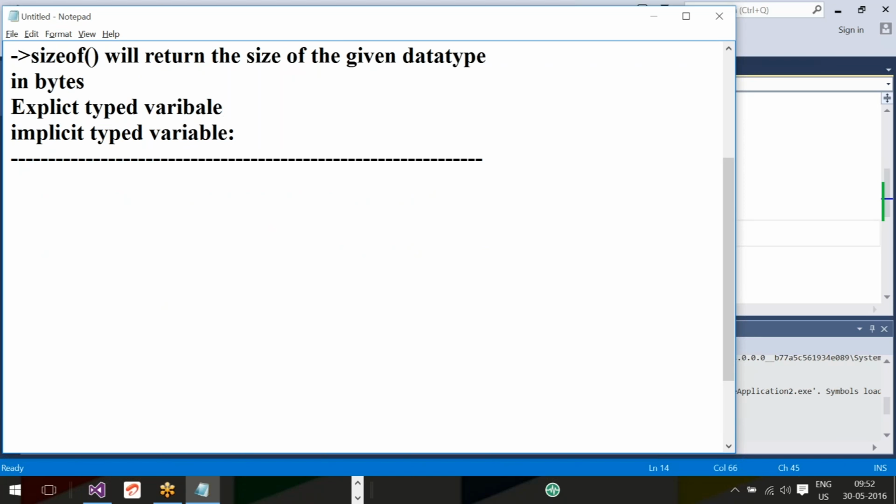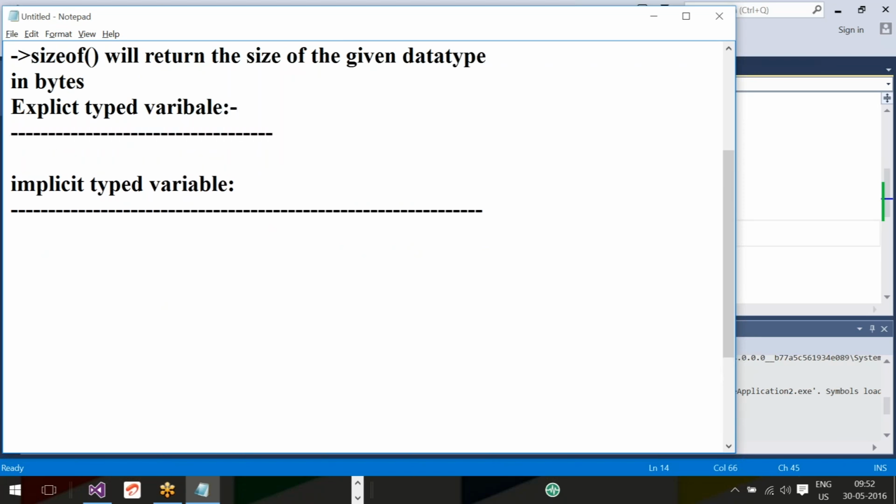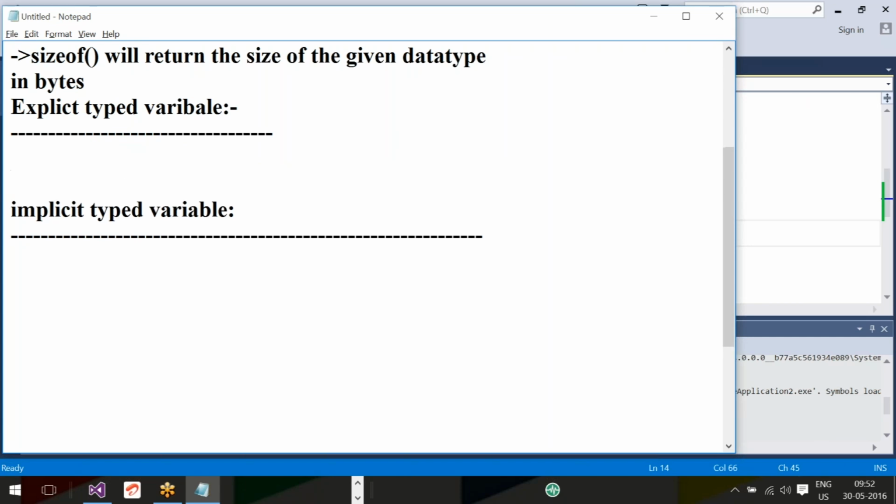What do you mean by explicit typed variable, and what do you mean by implicit typed variable? At the time of declaring a variable, if you declare the data type, that is called an explicit typed variable. For example, int a is an explicit typed variable.